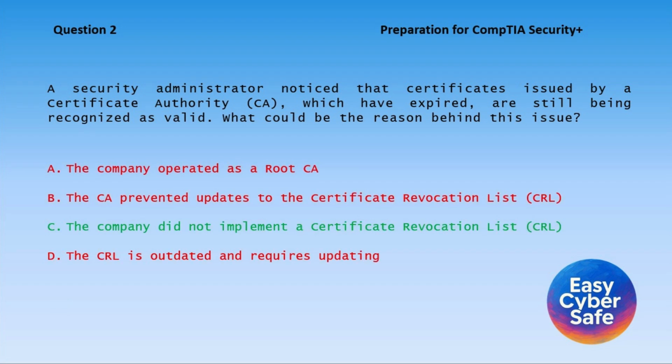Correct answer, C. The absence of a certificate revocation list implementation means browsers and systems cannot verify the status of certificates, allowing expired or revoked ones to remain valid. Operating as a root CA defines the certificate hierarchy, but does not affect CRL checking. Preventing CRL updates is not a standard CA practice, and while an outdated CRL could be an issue, the primary problem stems from the lack of CRL implementation itself.